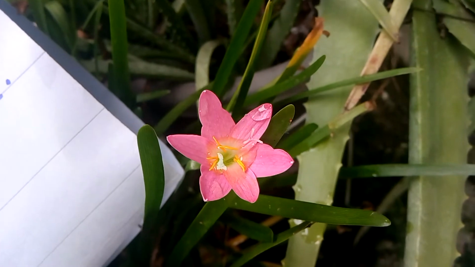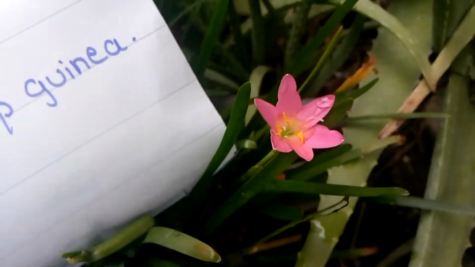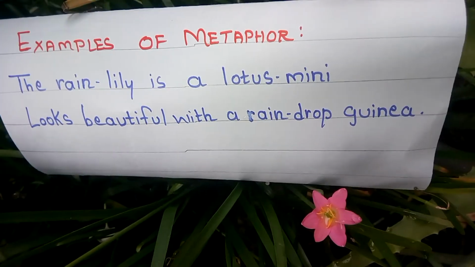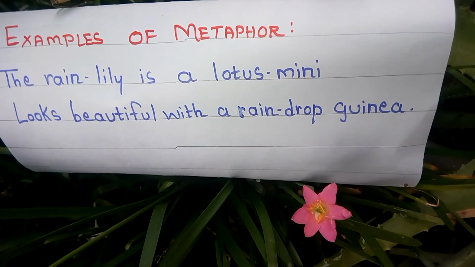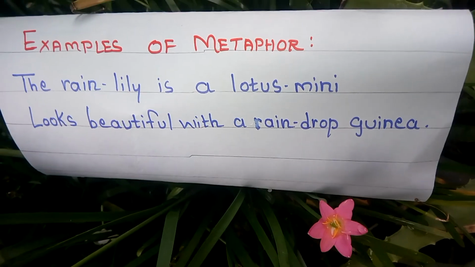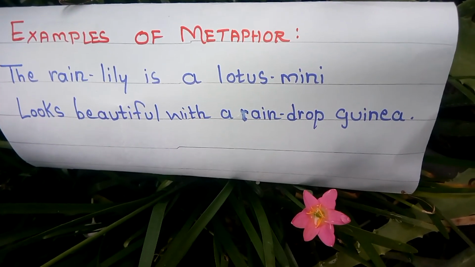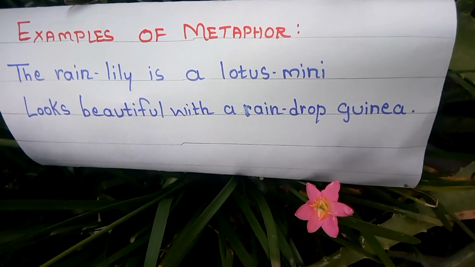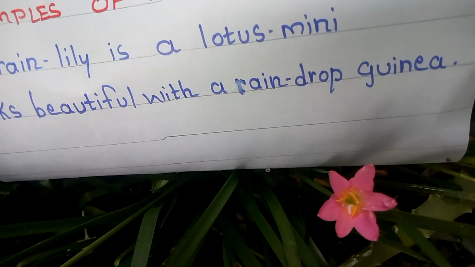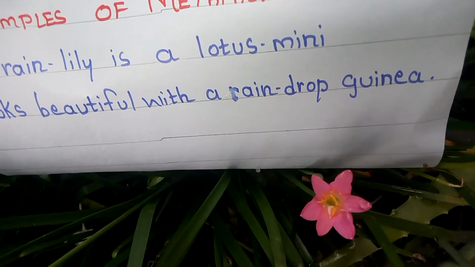Let's have an example of rain lily. The rain lily is a lotus mini. Looks beautiful with a raindrop guinea. Here we can see that there is implied comparison between rain lily and lotus. Rain lily flower is compared to the lotus flower, and the raindrop that we can see here on the flower is compared with guinea, which is a gold coin.